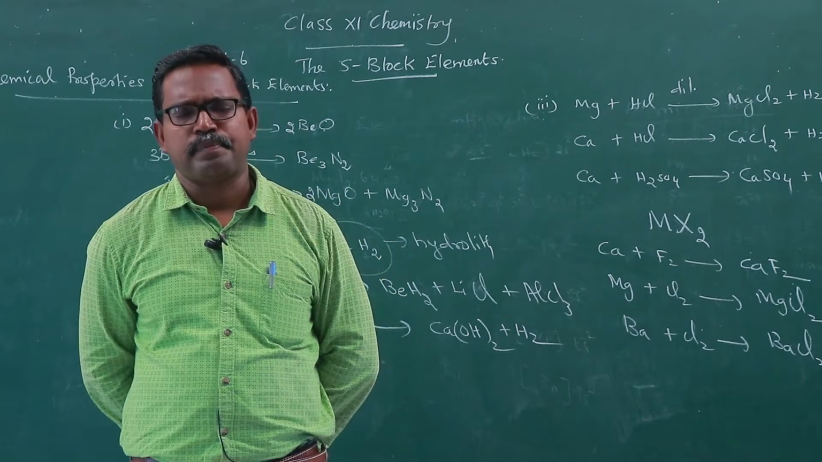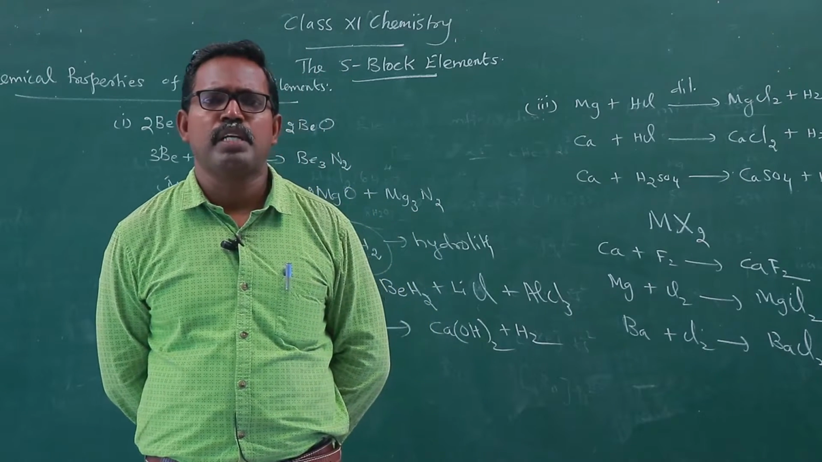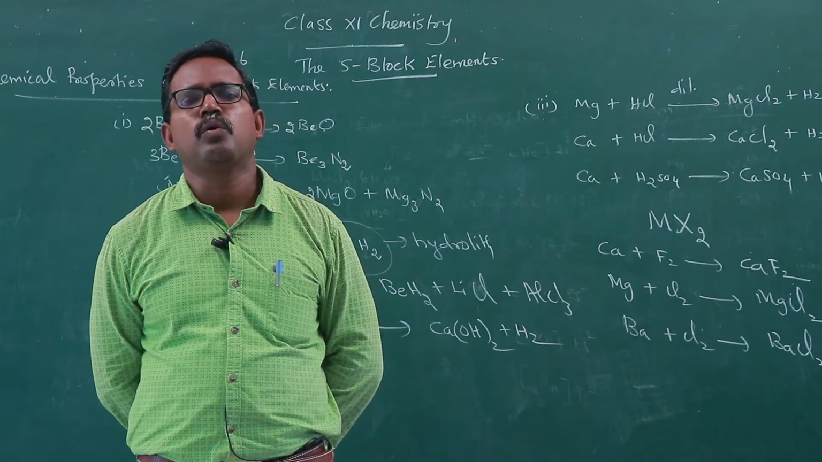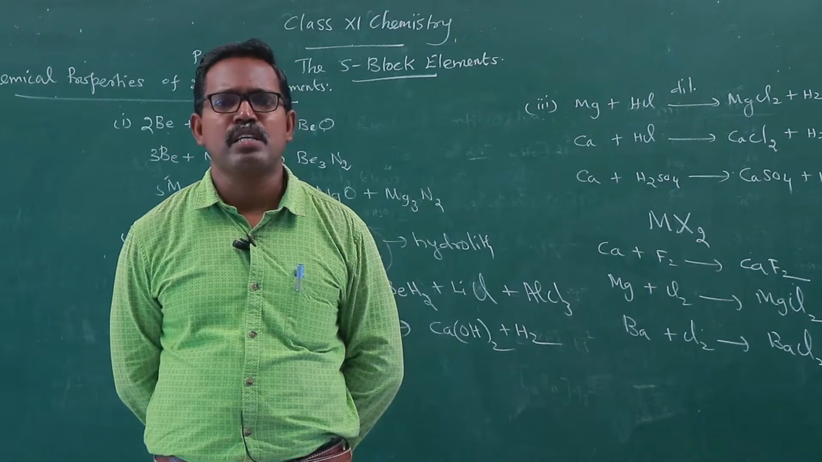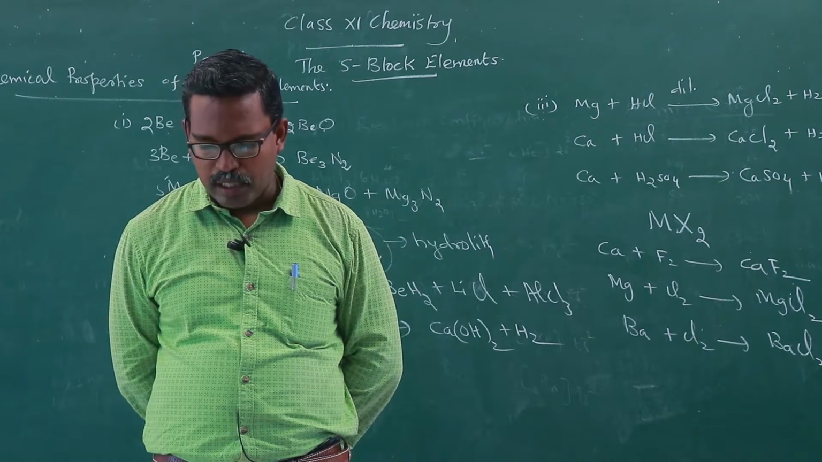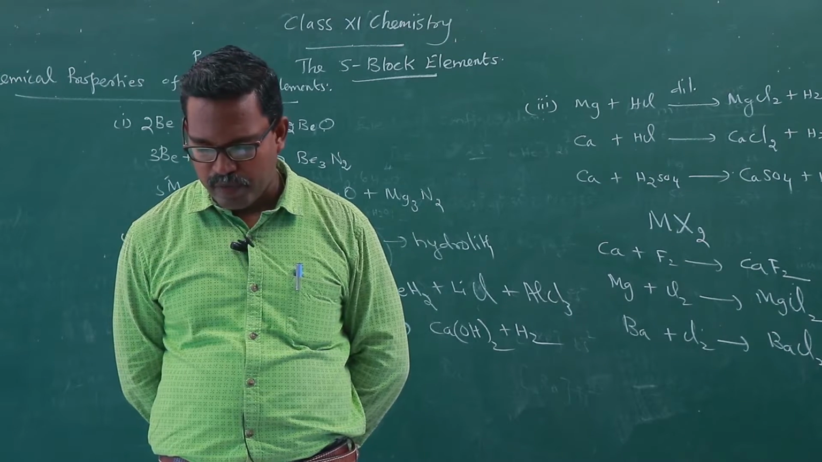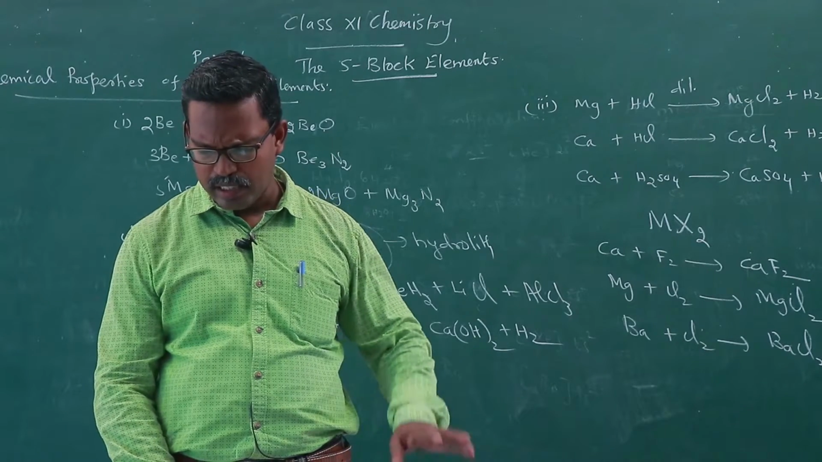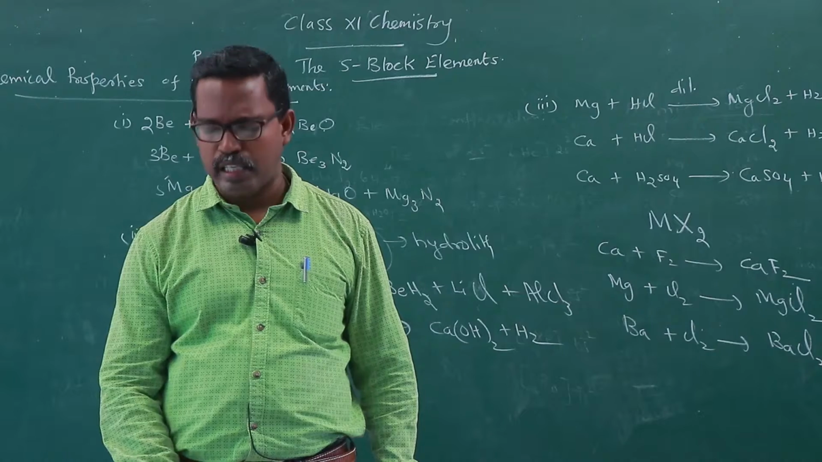And reducing power. Like that of alkali metals, alkaline earth metals also show large negative electrode potential values. Therefore, they act as the best reducing agents. And because of their small size, this leads to a relatively large negative value of hydration enthalpy. So, these are some general chemical properties of the alkaline earth metals.